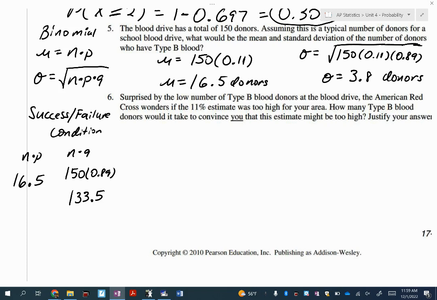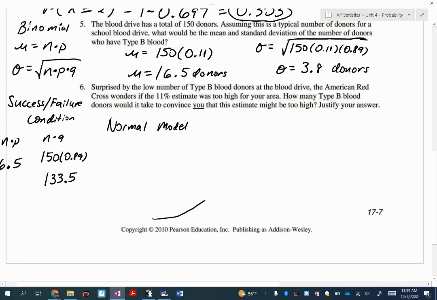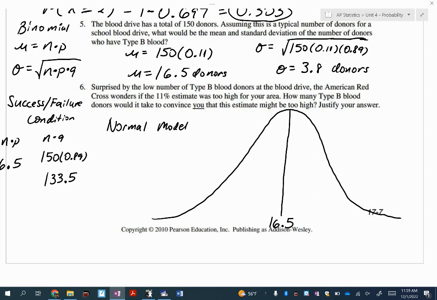All right, so now I'm going to use the normal model, which means I'm going to draw my curve. Hopefully you guys remember that. What's going to go right down the middle? 16.5 is right, Victor. The mean. How many standard deviations do I care above and below that mean? 3. Nice.